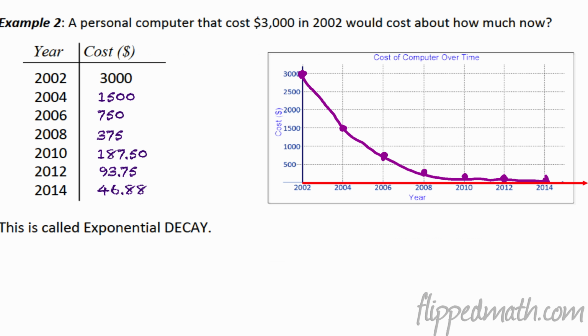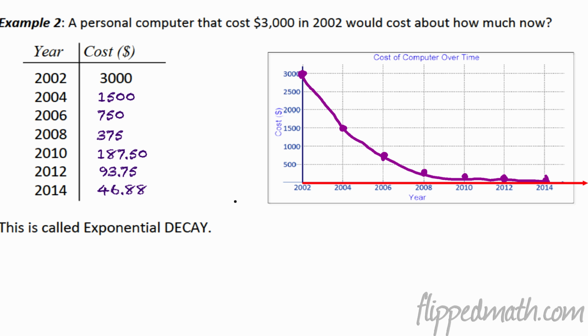All right, next part. In example 2, it's talking about what it would cost to build a computer that would be comparable. So like in 2002, if you took a $3,000 computer, if that's what it cost in 2002, in 2004, 2 years later, that same computer would only cost $1,500. And then you can see that the cost gets cut in half every 2 years. All right, so in 2014, it would cost $46 to make that same computer, which 12 years earlier cost $3,000.